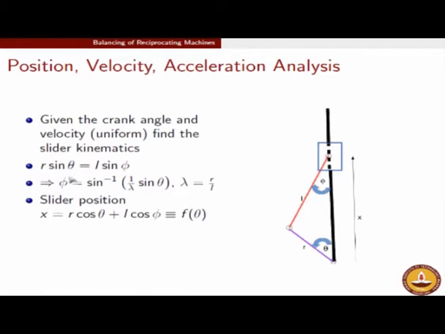The connecting rod alignment is given by this phi, whereas the slider position is given by this x, and since phi is also a function of theta, r cos theta plus L cos phi is essentially a function of theta. So this is what determines the position of the slider in terms of the crank angle. Now if you have to find the velocity, you just need to differentiate this, and while doing this we have to remember to take theta dot. So f as a function of theta, you differentiate with respect to theta and then multiply by theta dot. So dx dt is df d theta into d theta dt.